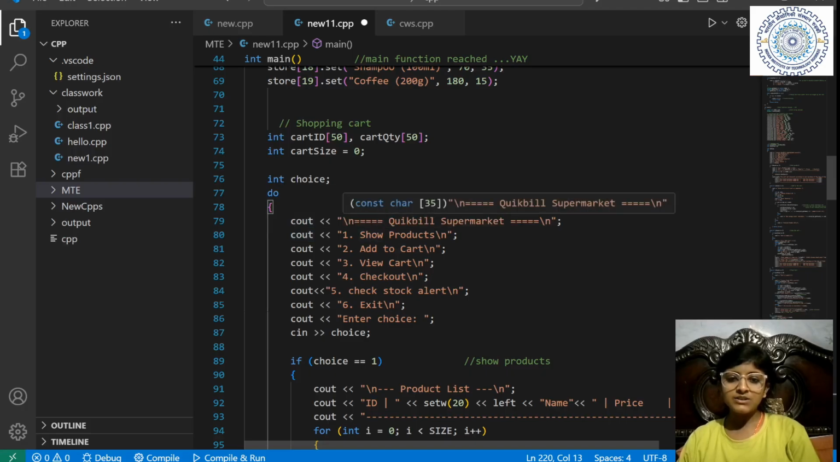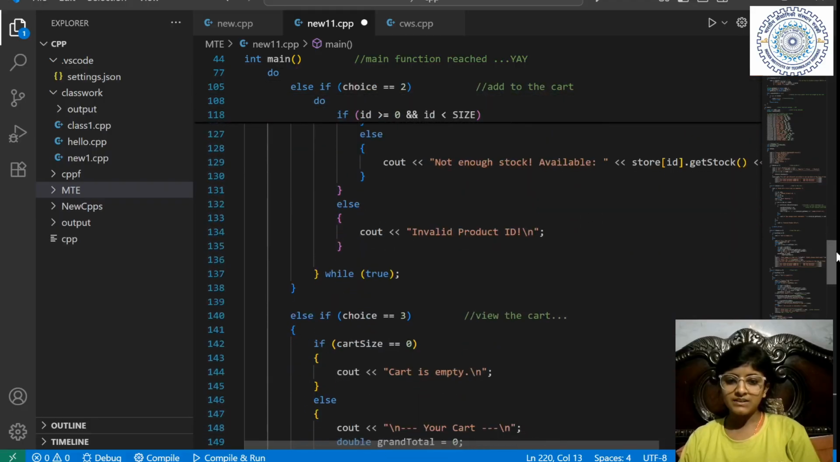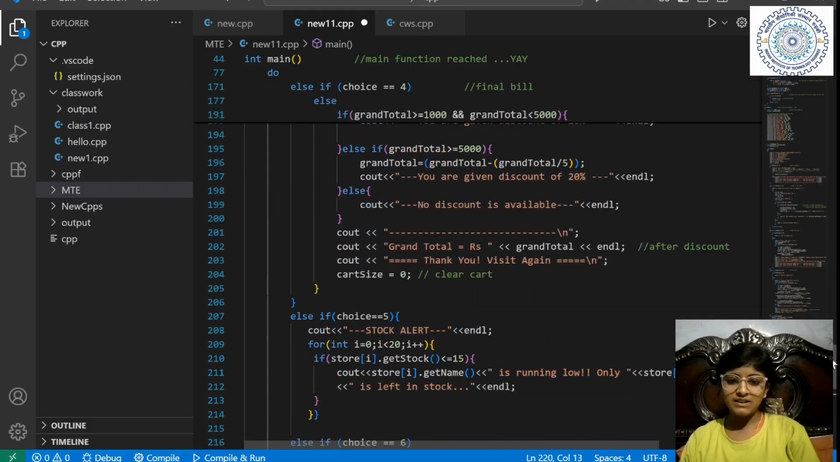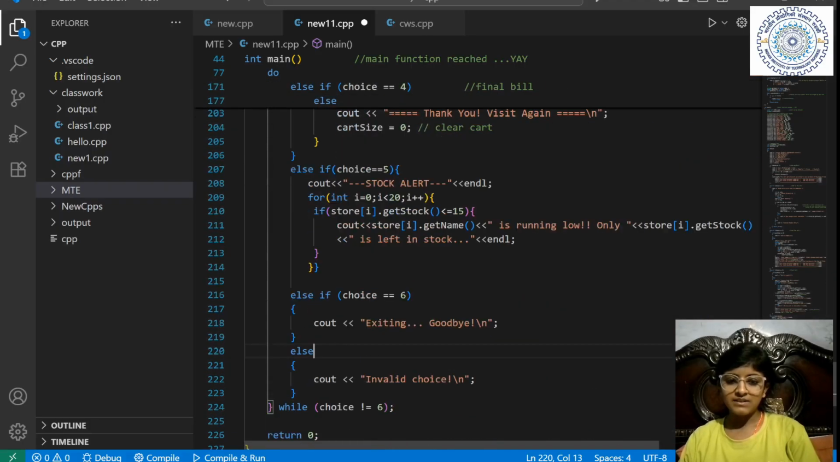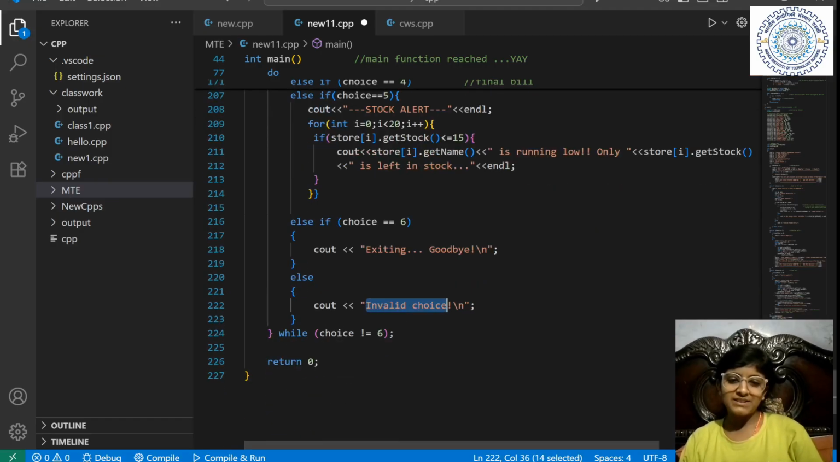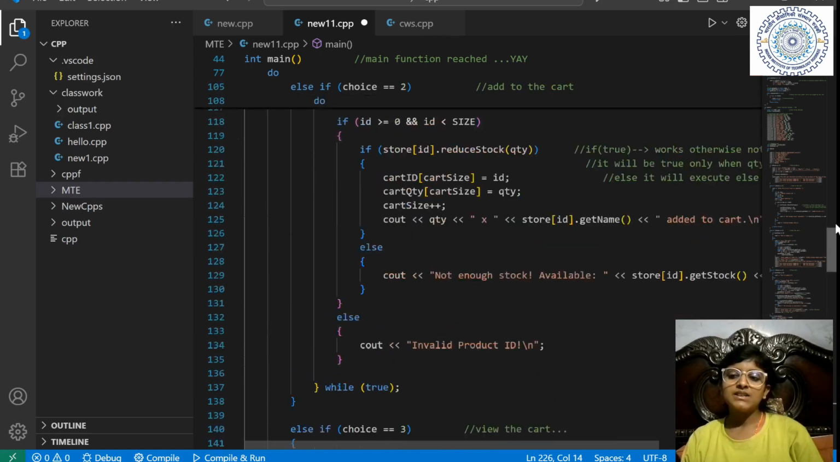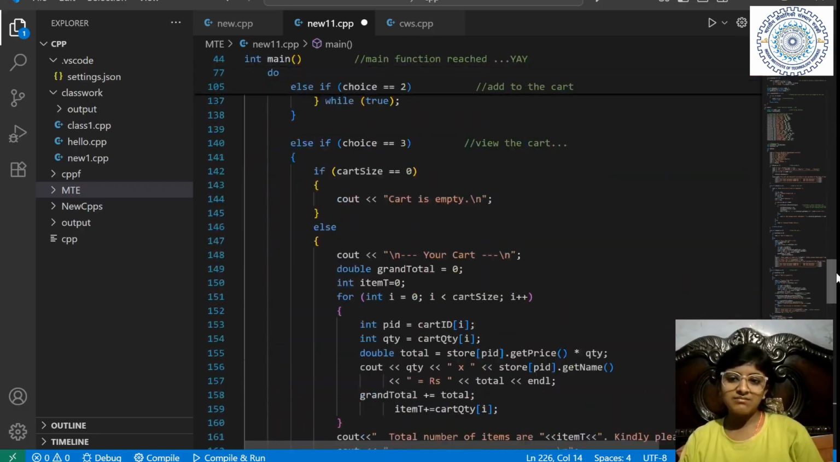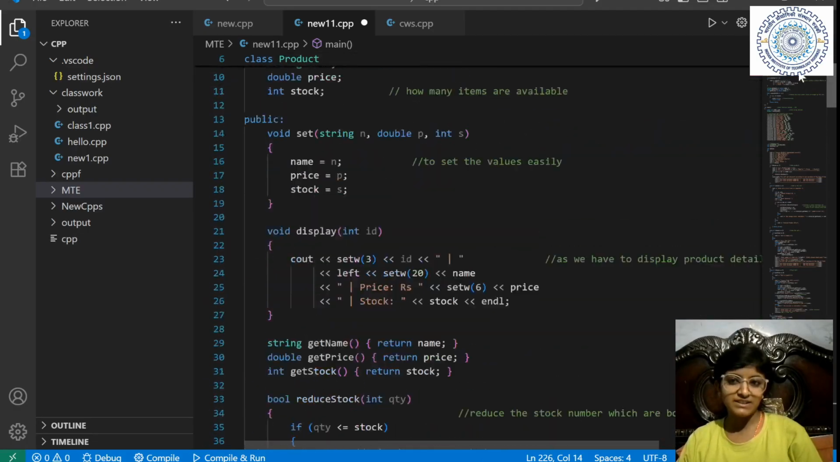If he has not chosen anything of the 6, then else, "Invalid choice. You should see the instructions carefully." Okay, and this is an infinite loop. If it is not 6, then do it again and again. And this is how our code is written.